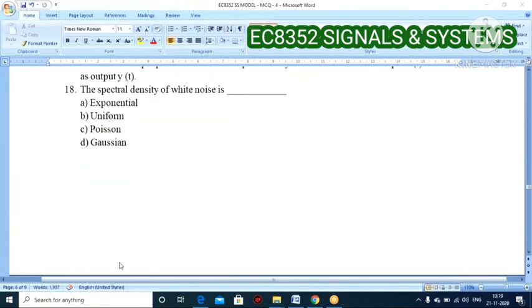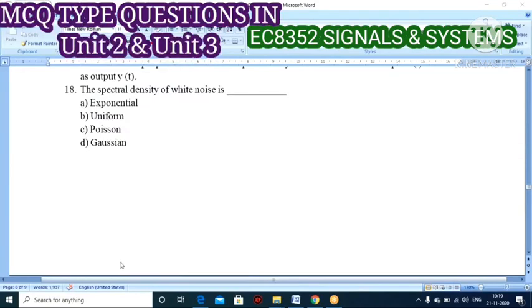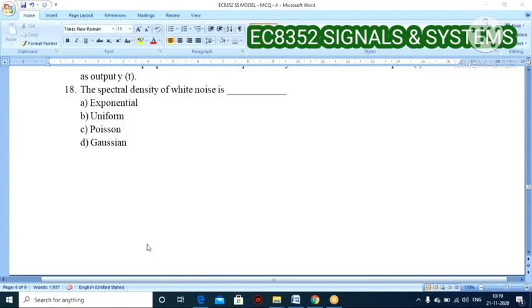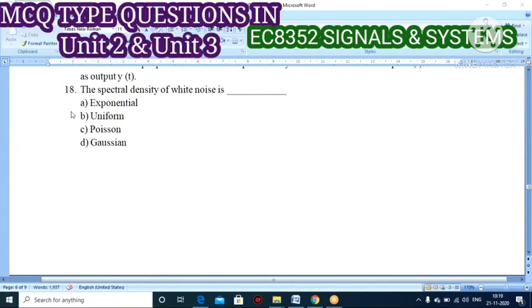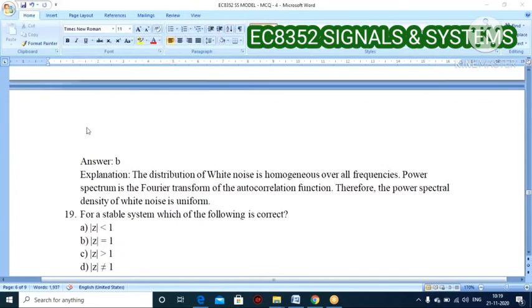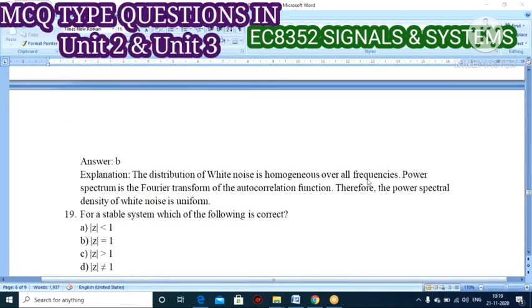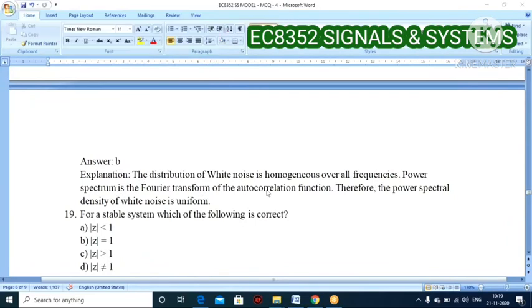Let us check the answer. Option B, uniform. The spectral density of white noise is uniform, because the distribution of white noise is homogeneous over all frequencies. The power spectrum is the Fourier transform of the autocorrelation function.